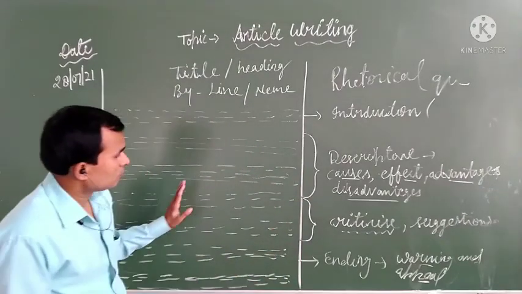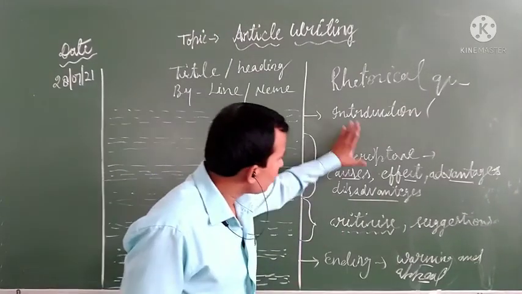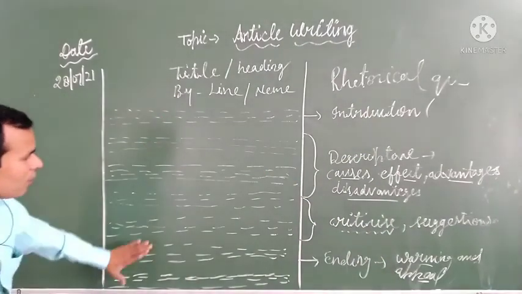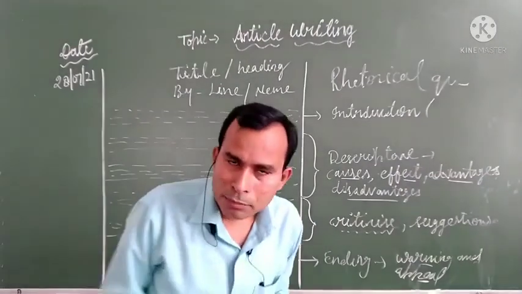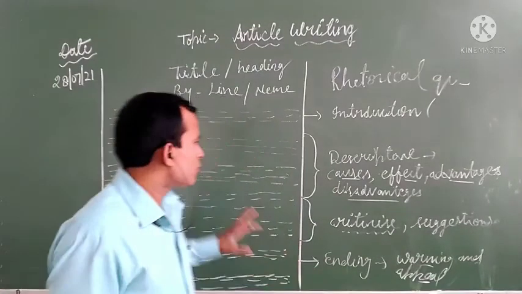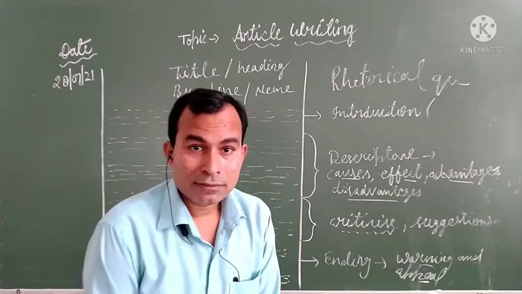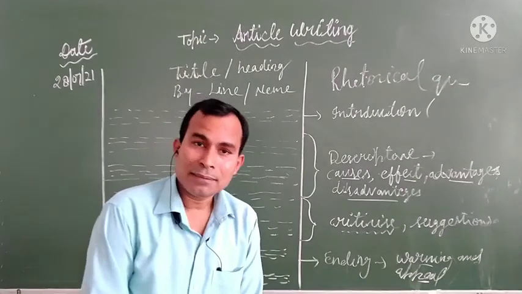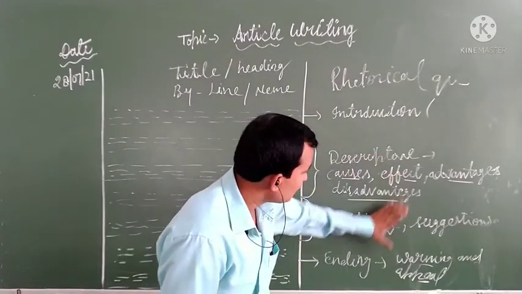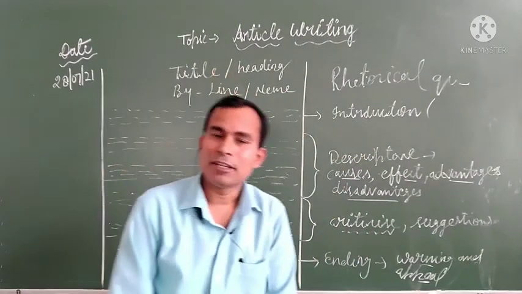Now I think there is no confusion on this topic. Okay, so focus over these points, keep them in your mind, and after that you will write in a systematic way. You need not draw any border. You will write as usual, systematically, carrying from the first page to the second page. Just change the idea and change the paragraph. It is common for any article, any subject matter. You will use your presence of mind and try to correlate these clues. With the help of these clues related to the topic, you will develop the article.